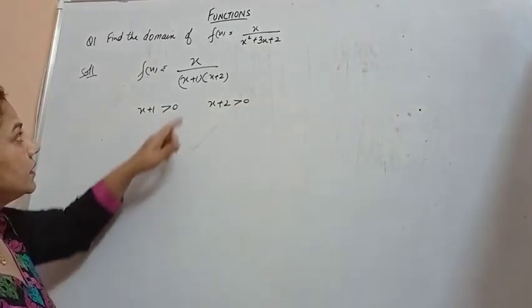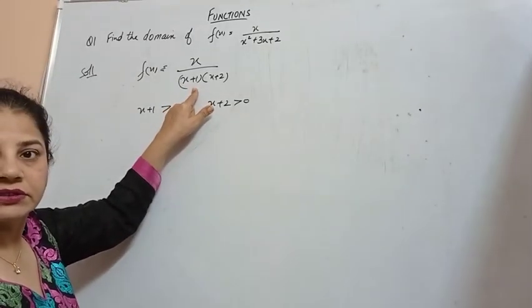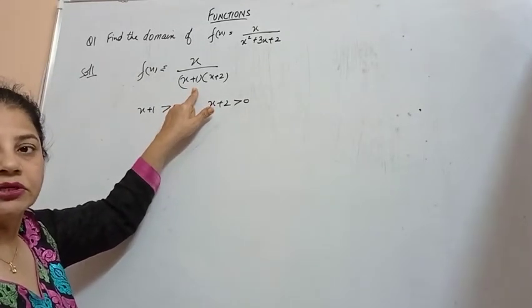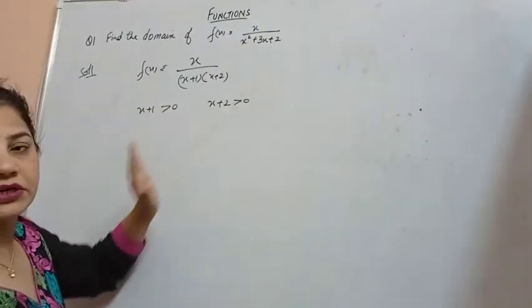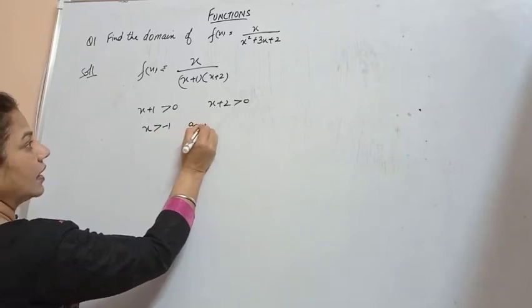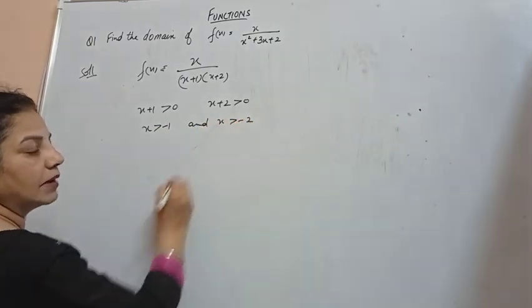Because if it is equal to 0, then the function does not exist. If the denominator becomes 0, the function does not exist. So it's strictly greater than 0. The denominator should be strictly greater than 0. So it means x is greater than minus 1 and x is greater than minus 2.